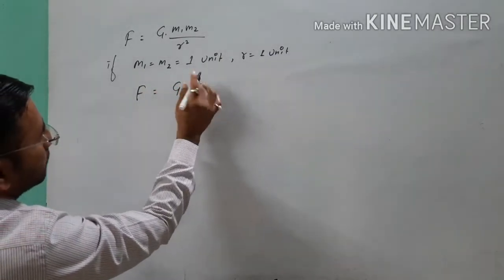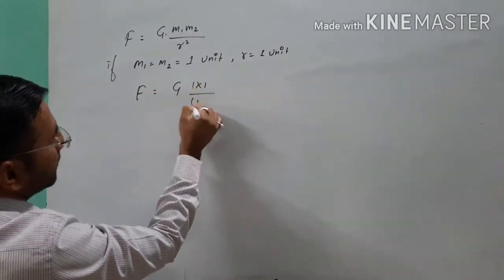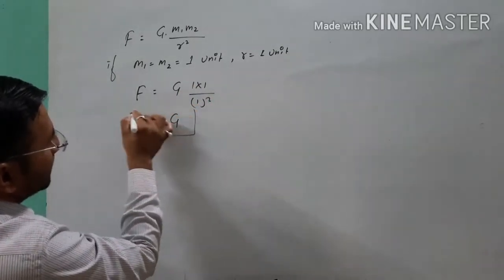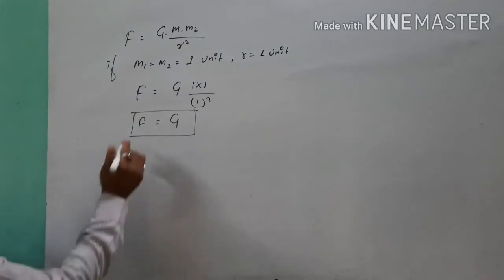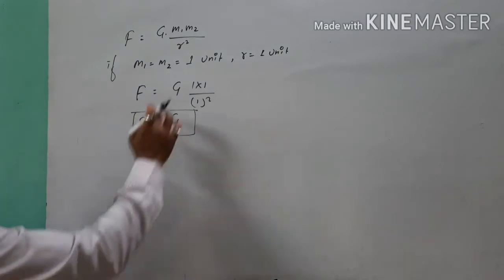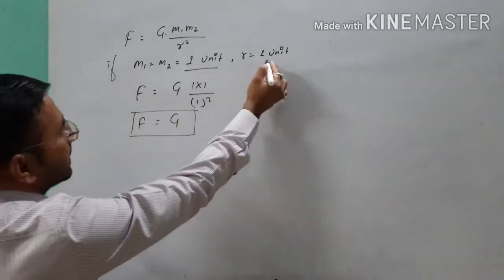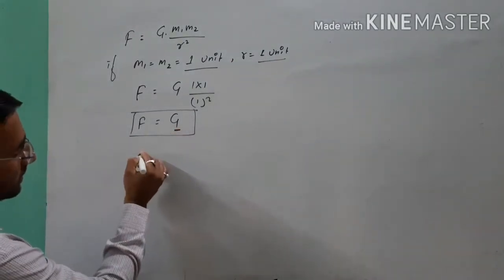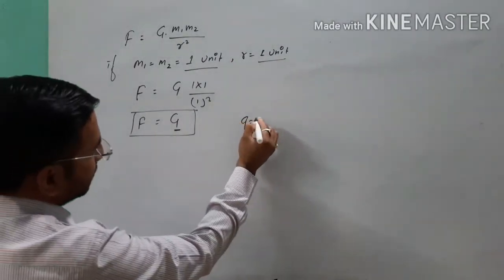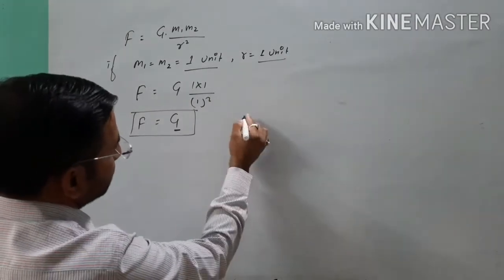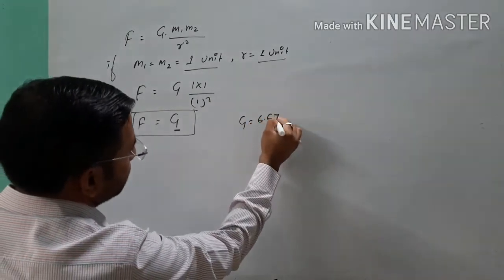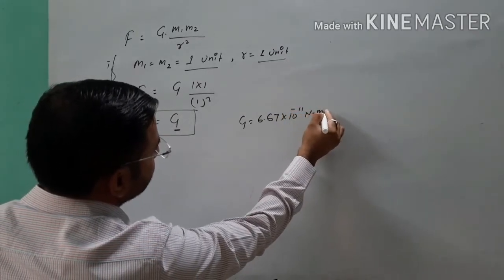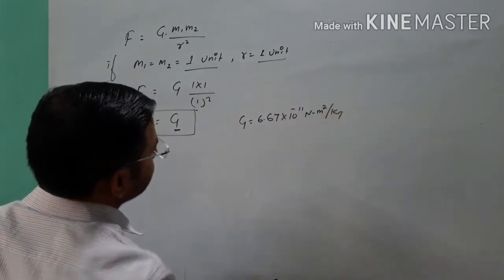into 1 into 1 over 1 square. Then you will see F is equal to capital G, meaning the force of gravitation between two bodies of unit mass placed at unit distance is equal to G, and we know that the value of capital G is 6.67 into 10 raised to the power minus 11 Newton meter square per kg square in SI unit.